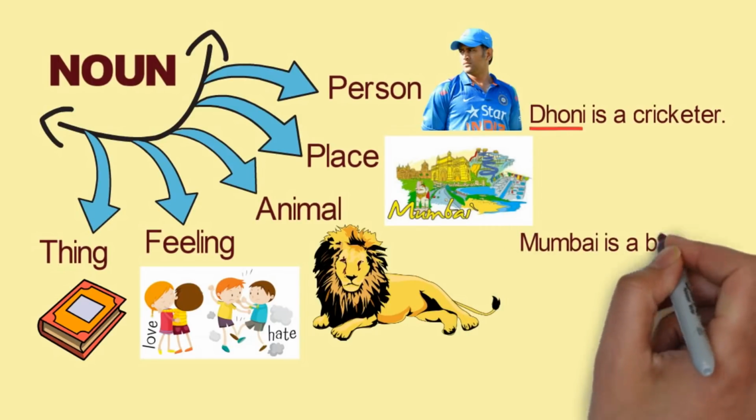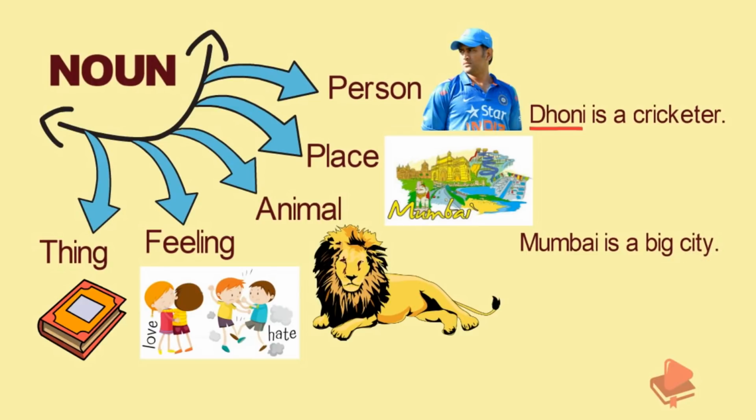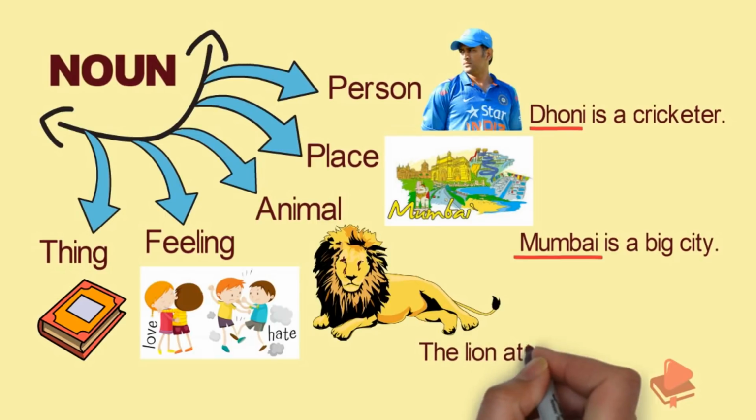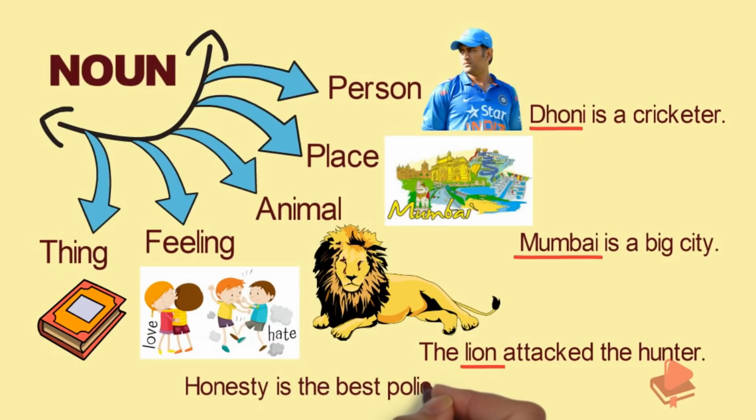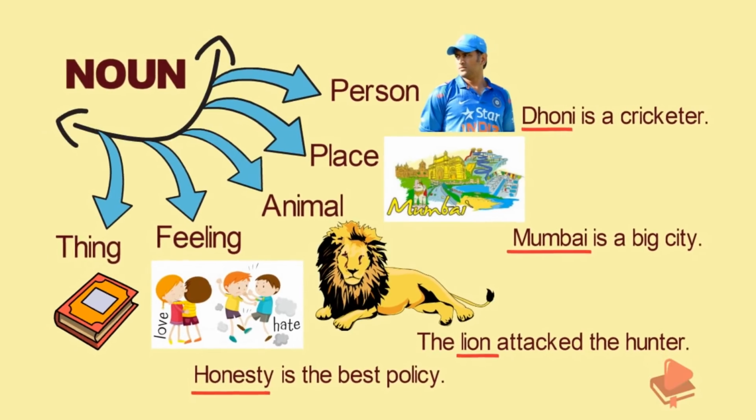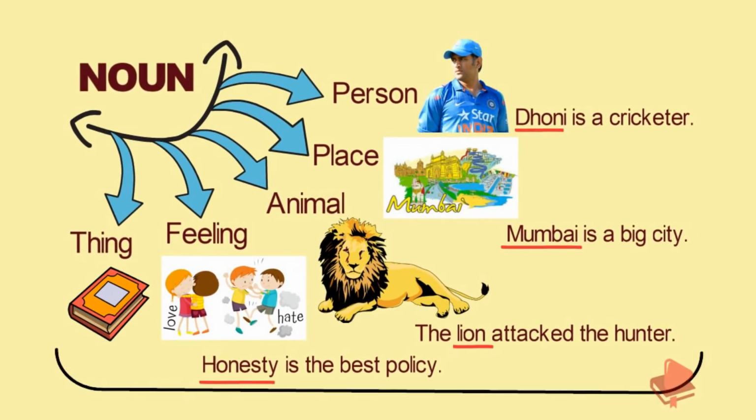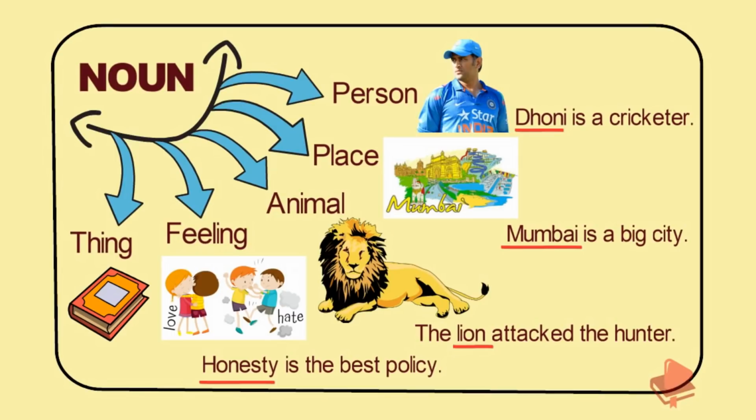Mumbai is a big city. The place mentioned in the sentence is Mumbai. So, Mumbai is a noun. The lion attacked the hunter. Lion is the name of an animal. So, lion is a noun. Honesty is the best policy. Honesty is a feeling. So, it's a noun. So, a noun is the name of a person, place, animal, thing, or a feeling.